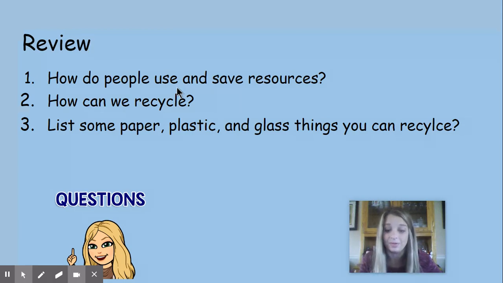So how can we recycle? Well, we can recycle by putting plastic, paper, glass, and cans into bins to be collected and made into new items. And then let's list some paper, plastic, and glass things you can recycle. So paper could be magazines, newspaper. Plastic could be like the containers and bags. And then glass could be bottles and jars.